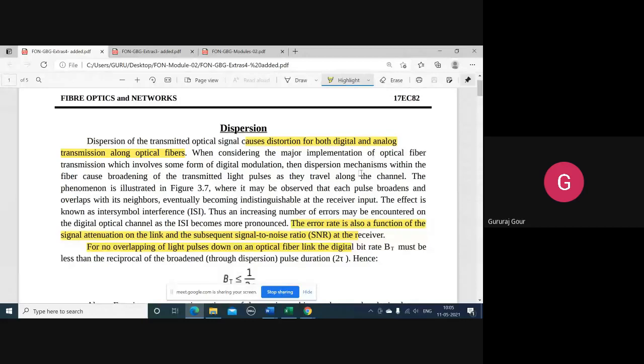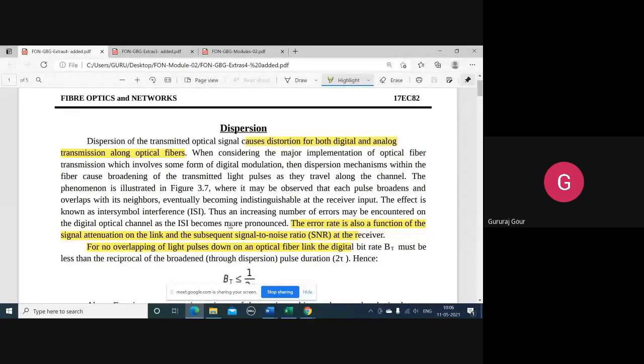So we have seen in the last class how the pulses are going to widen or broaden the more and more it propagates. It is happening because of the intersymbol interference.